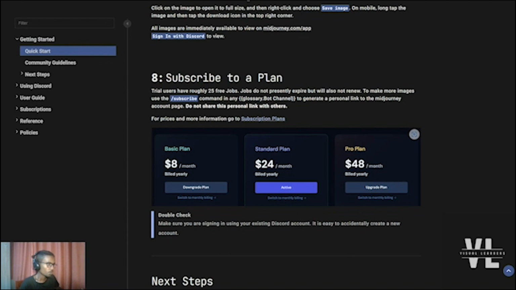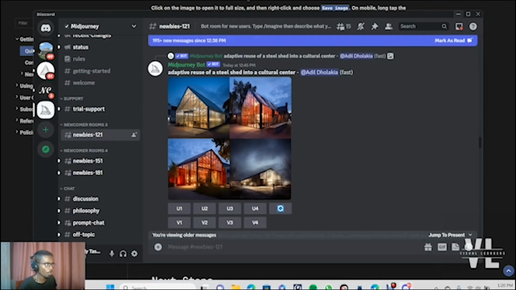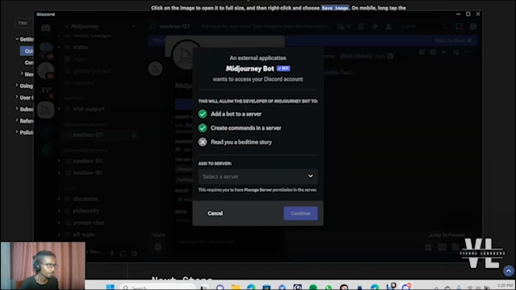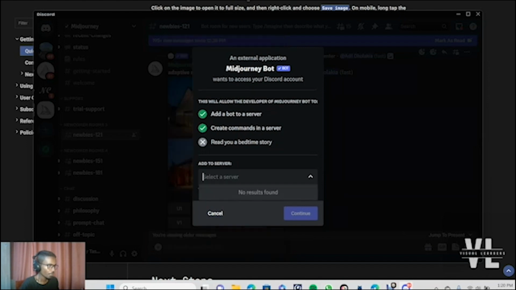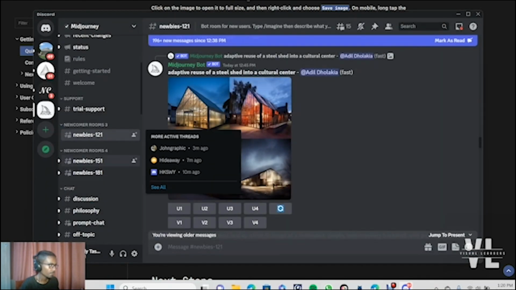In order to show you what the Discord API looks like, I'm going to hop over to the Discord application. And as you can see, we have the Midjourney channel. And you want to add this to your server. I don't have a server right now, but you can add the server to yours and click on continue. Then you can click on one of the channels here.